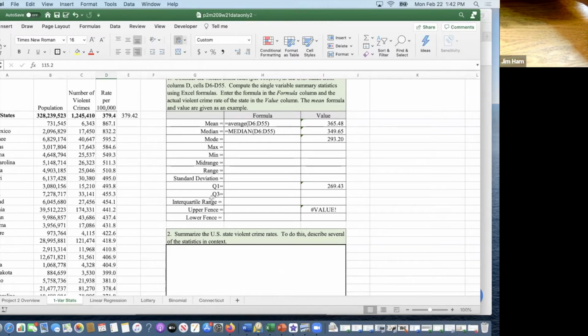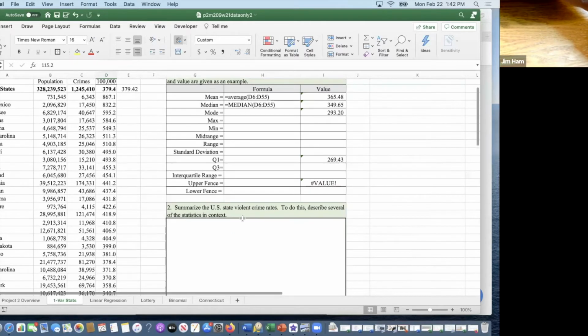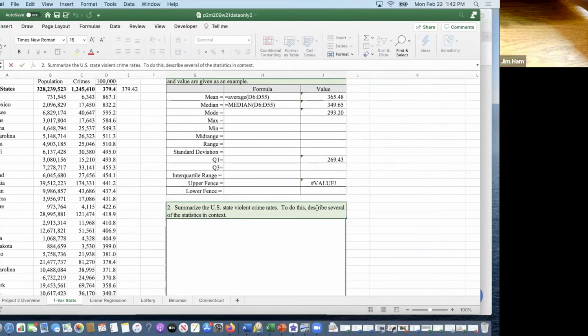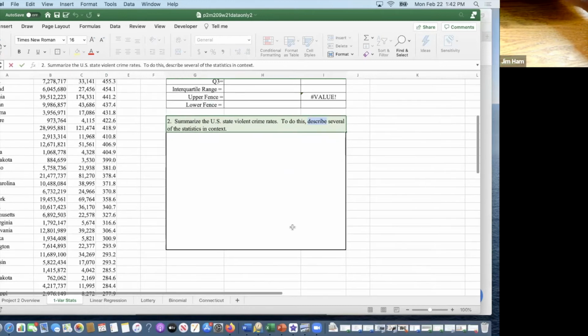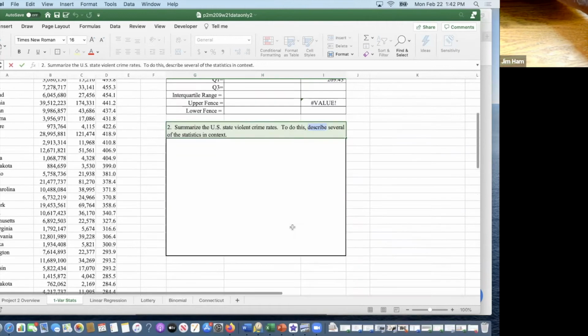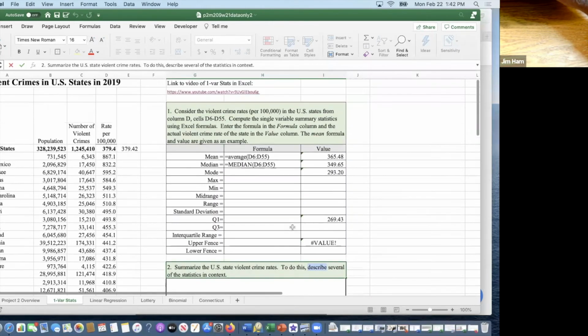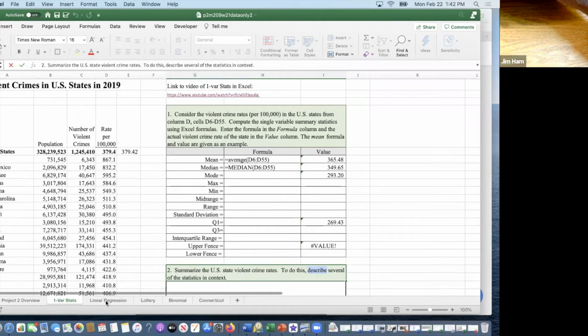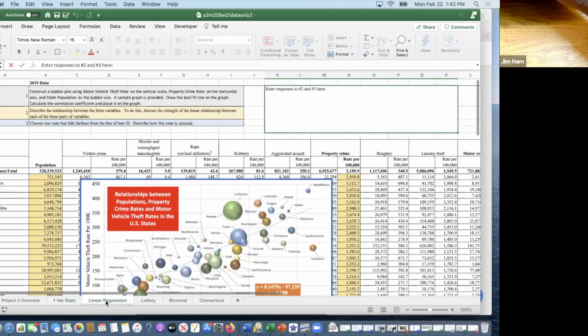So if you could interpret each one of these in the context of crime rates, you would have a pretty good description of the data set. So say a few sentences down here. Single variable statistics. So this would be related to what we did in chapter 3. And that's it. All right, the next one is linear regression.